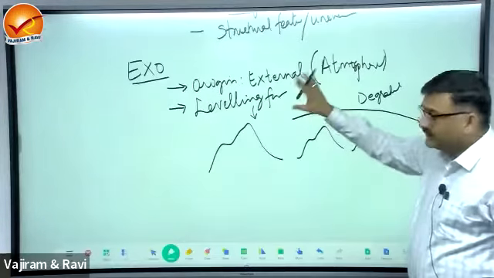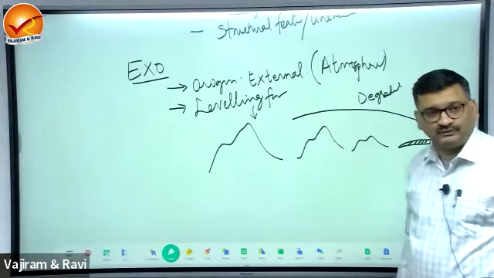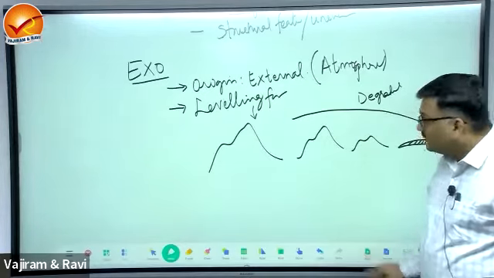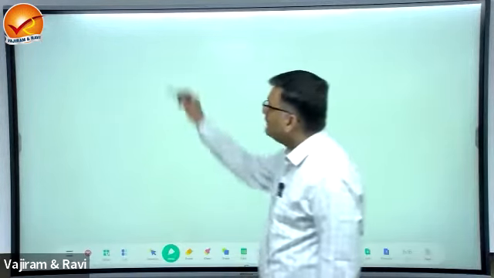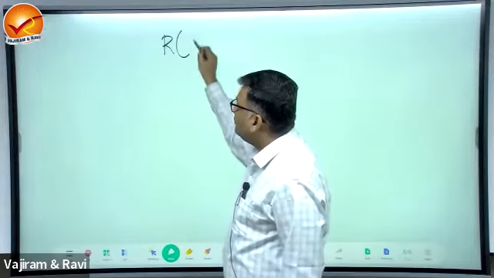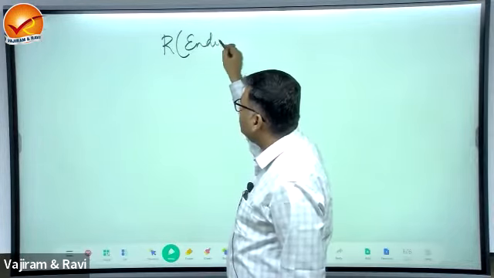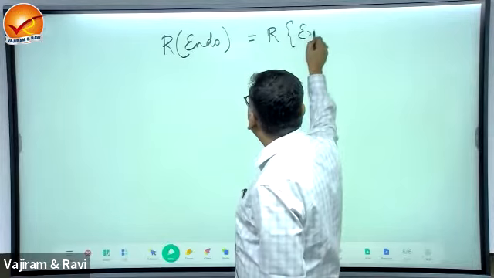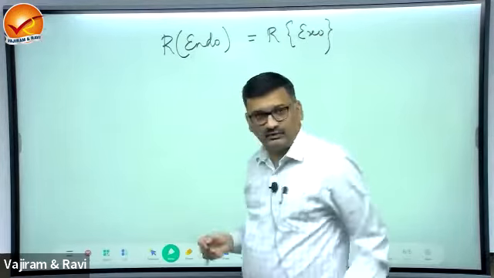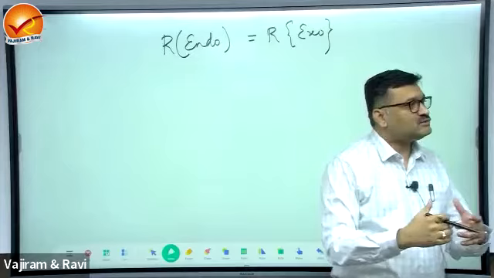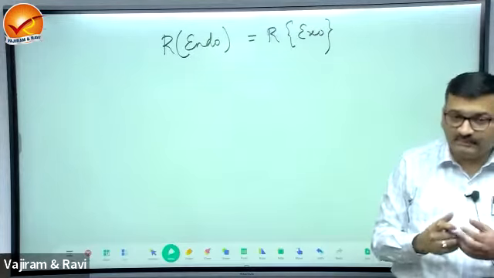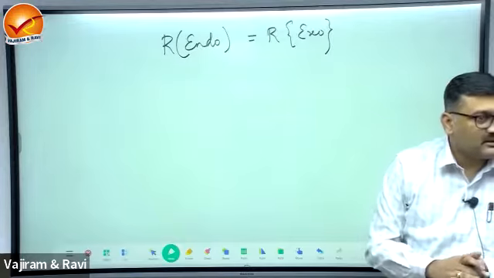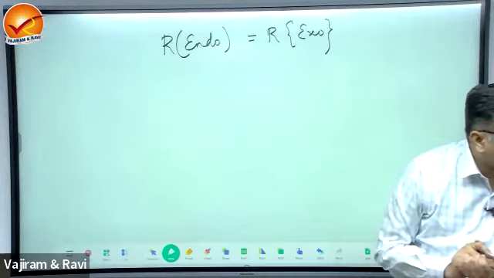Fine. Now we have the identity of the two forces, endo and exo. Now, if I say that the rate of the endogenetic force is equal to the rate of the exogenetic forces, meaning these two forces are operating with equal intensities, what will happen to the surface of the earth?